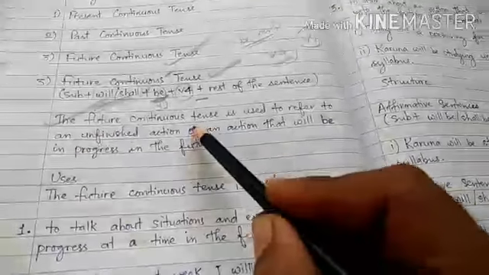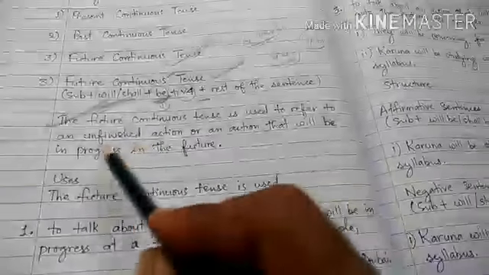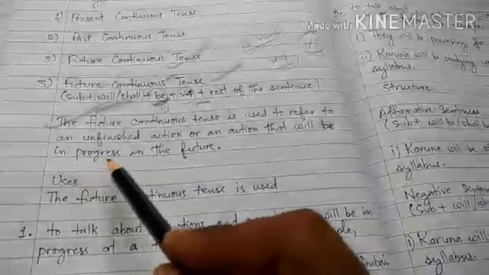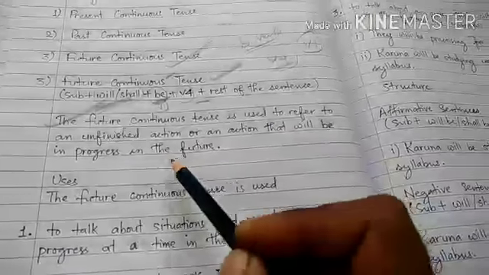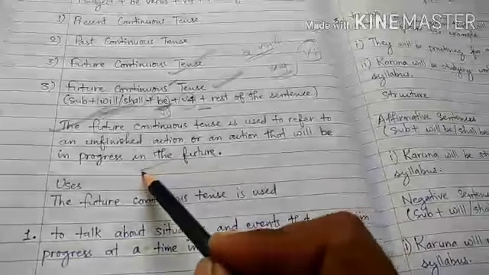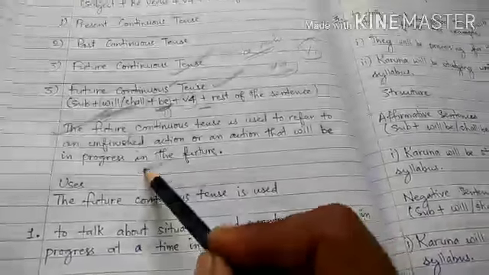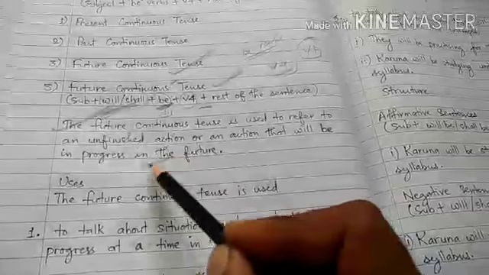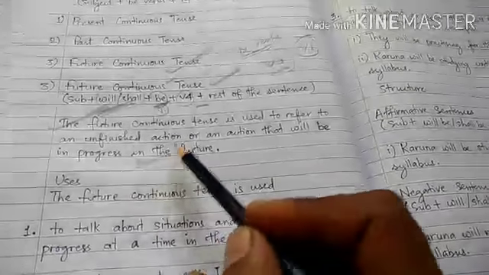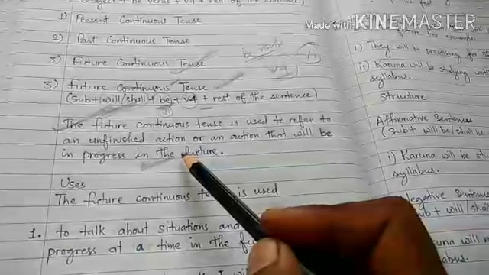The future continuous tense is used to refer to an unfinished action or an action that will be in progress in the future. So the work that is going to happen in the coming days, when it starts it will continue, whether for some time or forever, and then it will finish.